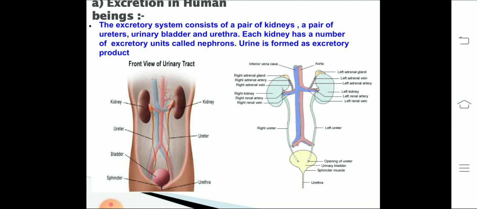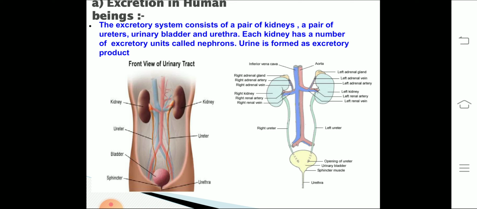Now from the kidney, there are pipes: two muscular ducts that arise from the kidney and go to the urinary bladder. In a human adult, these are usually 25 to 30 centimeters long, and they arise from the pelvis part of the kidney. Their main function is to carry urine from the kidney to the urinary bladder. These ducts are called ureters.